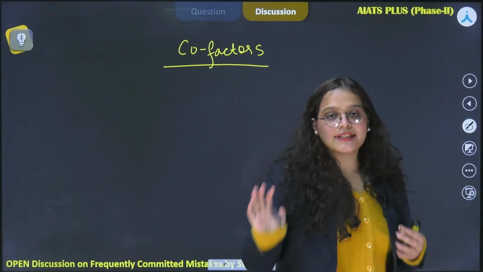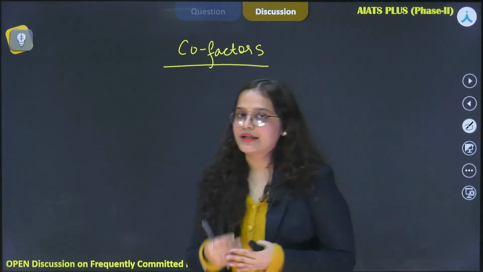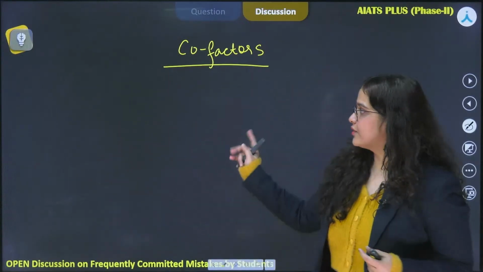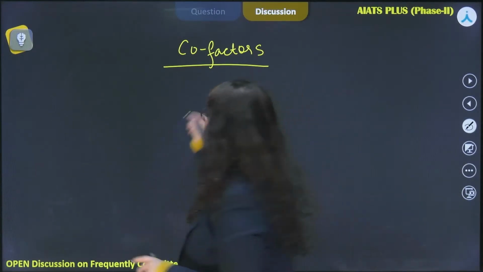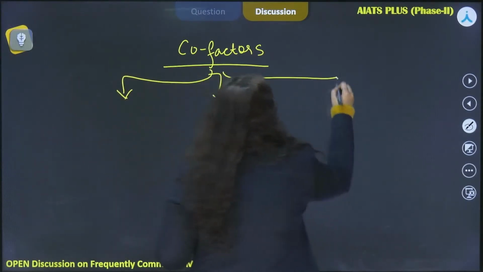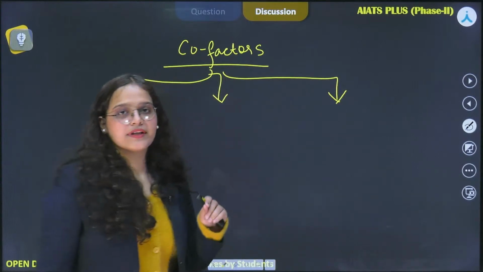enzymes. So this topic has already been dealt in previous classes in great detail. So here I'll just give a quick recap. All right. So basically there are 3 types of cofactors that are present.